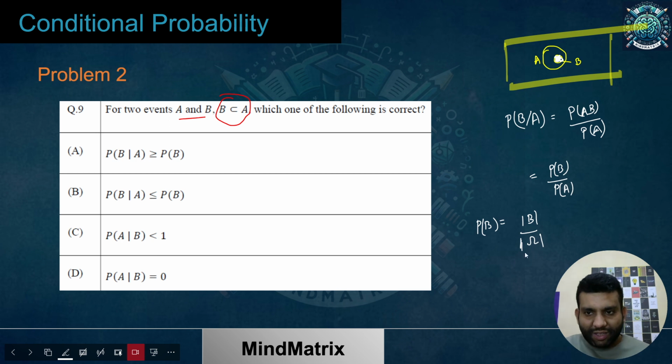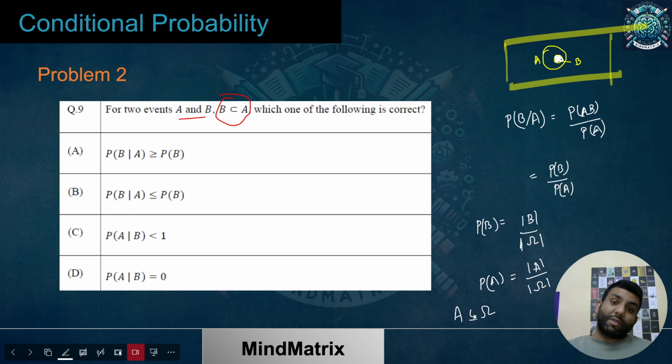So this means the size of my sample space, and this means the size of my B. Now if I talk about P of A, it is going to be something like this. And we know A is going to be less than or equal to the sample space: either A is the entire sample space, that may be a case, or A is smaller than the sample space. So this is the first equation, and this is the second equation.